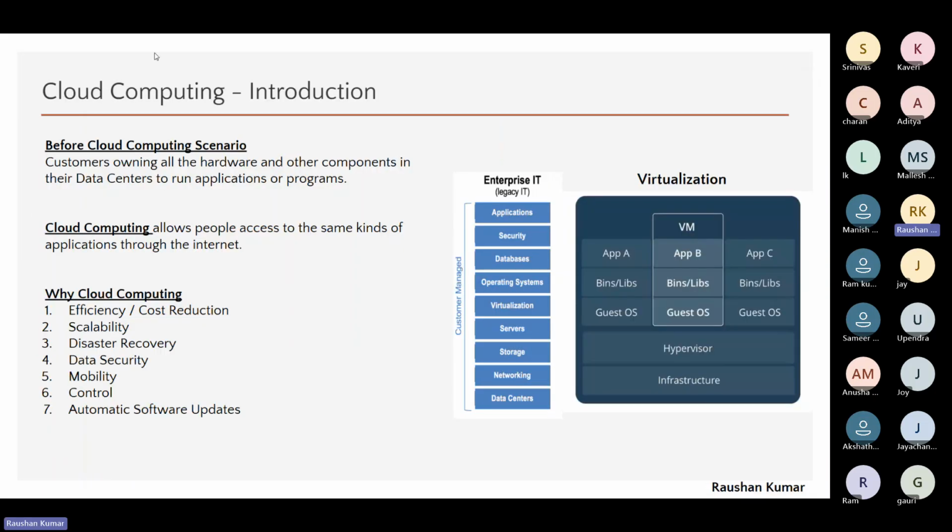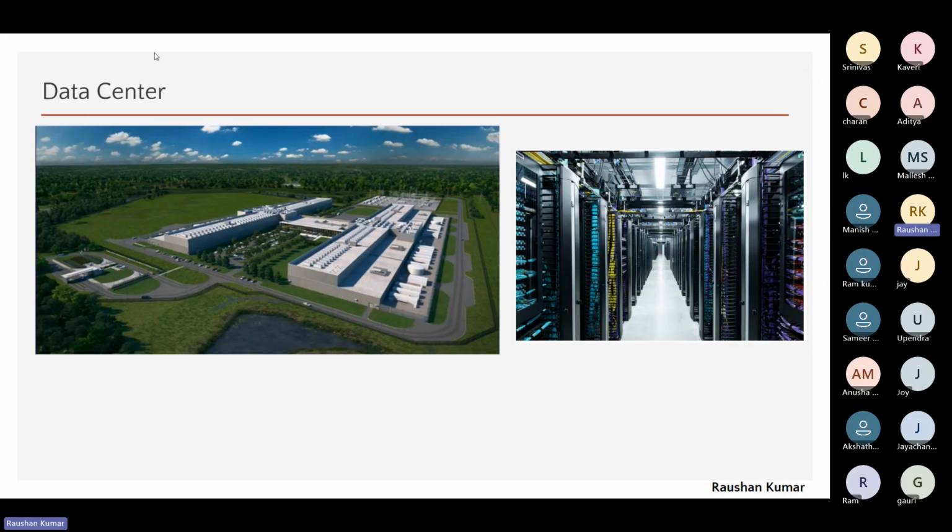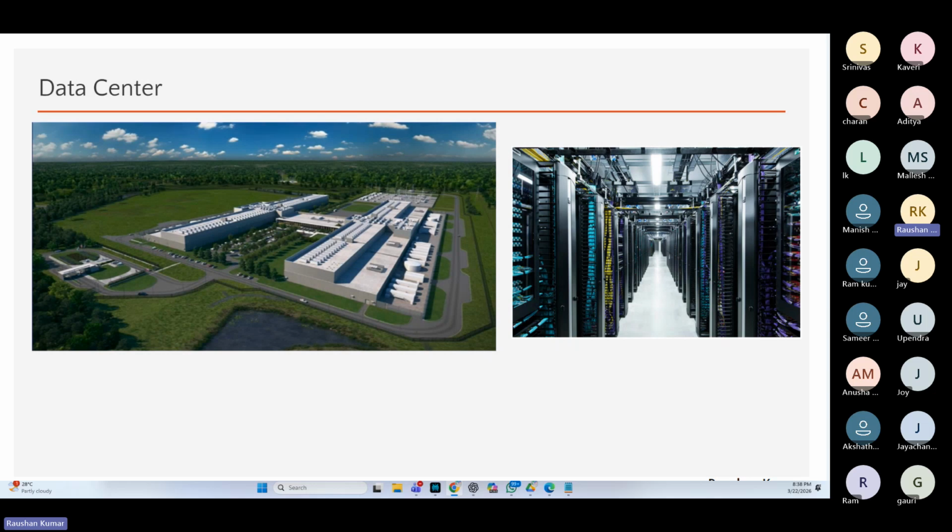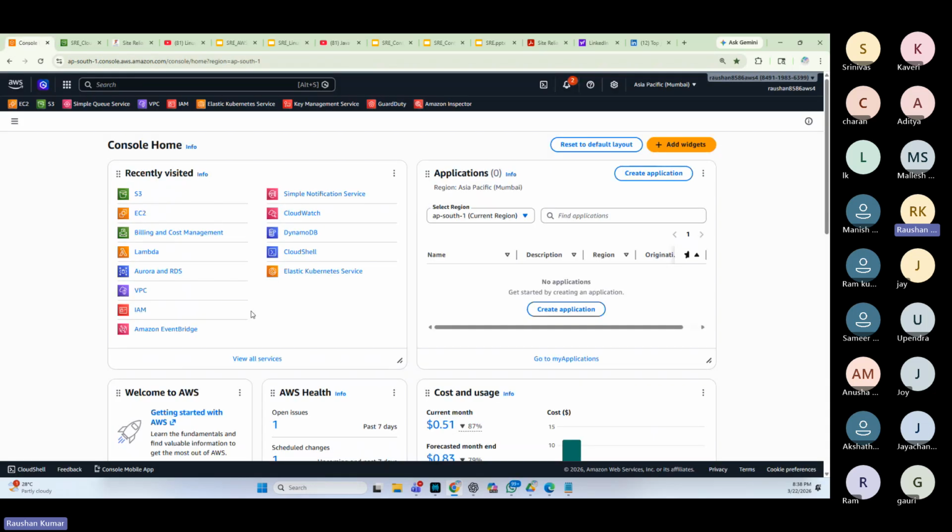What are the benefits of cloud, right? Again, we don't have to put in a lot of upfront capital investment. We don't need to develop a UI like on-premise to get servers, to get storage. Everything is ready-made. It's like a service apartment. You just go with your luggage and start staying. So that's the cloud for you, right? That's the console. Look at this beautiful console. I have logged into the AWS console.